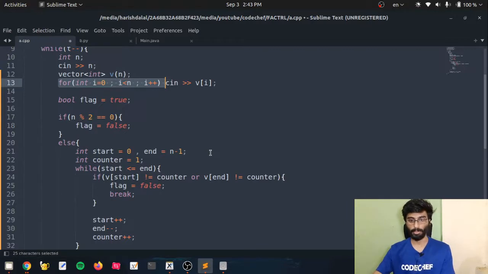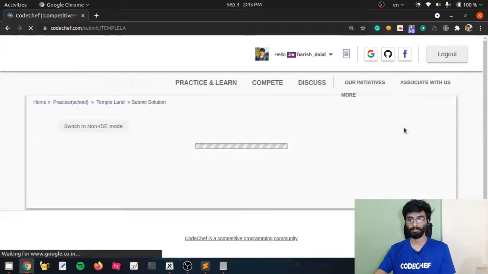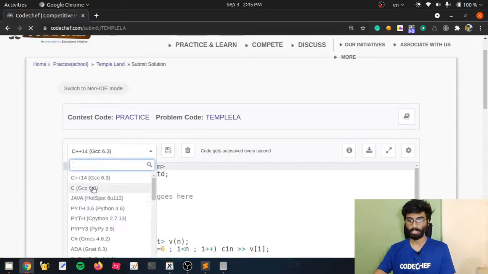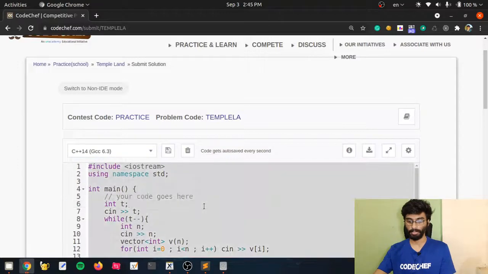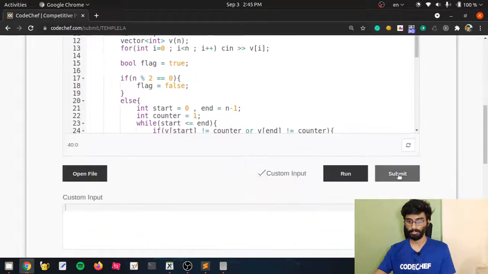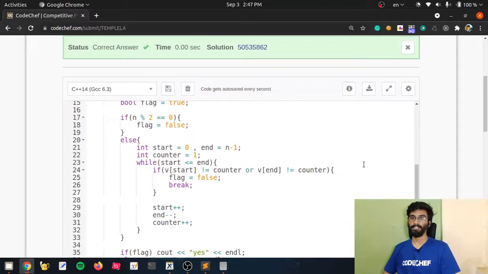Now let's submit this code. Make sure to select the correct language. I'm using C++. Okay, so we got a correct answer.